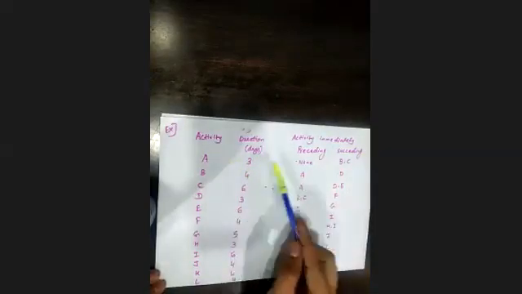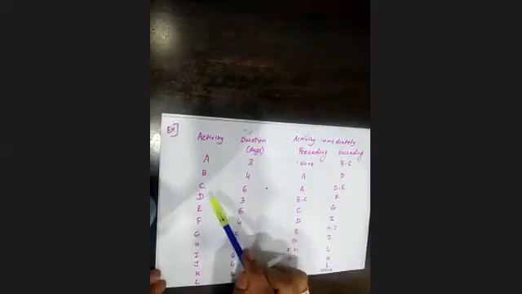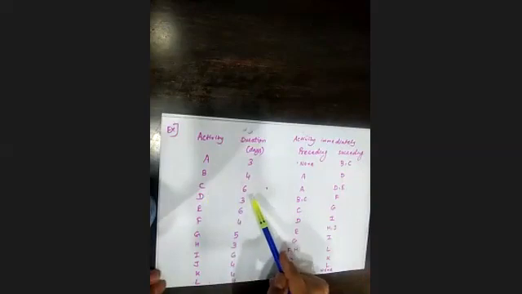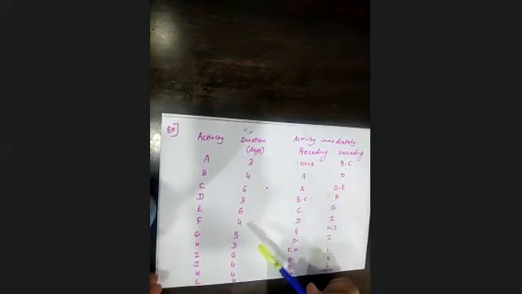Now preceding activity and succeeding activity both are given. So for A, 3 days, preceding is none, succeeding is B, C. For B, 4 days, preceding A, succeeding D. C, 6 days, preceding A, succeeding D, E. D activity, 3 days, preceding B, C, succeeding F. E activity, 6 days, preceding C, succeeding G.